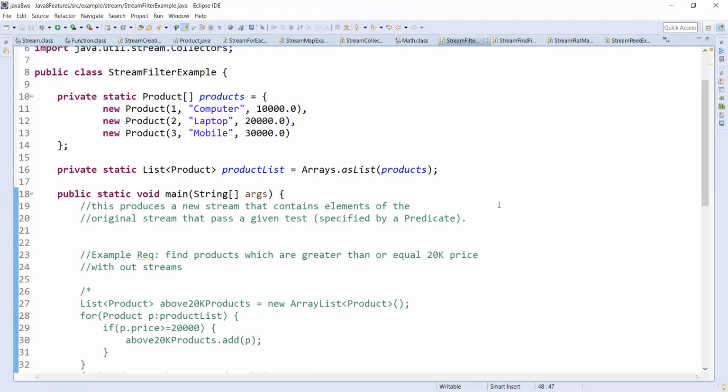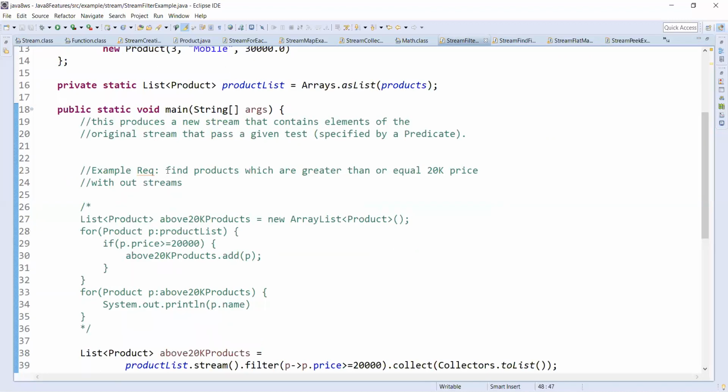So we can provide a predicate to filter, and all elements which pass the given test for that predicate are provided in a new substream from the original stream.